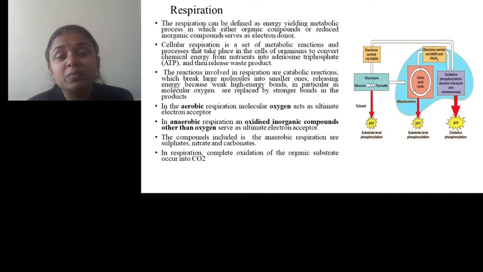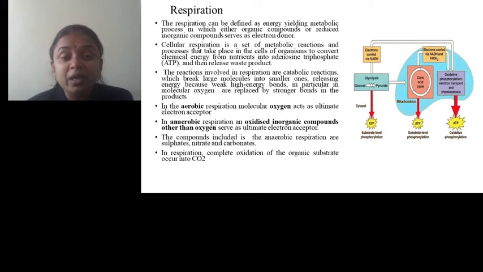In aerobic respiration, molecular oxygen acts as the ultimate electron acceptor, and that's why oxygen is required for aerobic respiration. In anaerobic respiration, an oxidized inorganic compound other than oxygen serves as the ultimate electron acceptor. The compounds included in anaerobic respiration are sulfate, nitrates and carbonates, or any other inorganic compounds.